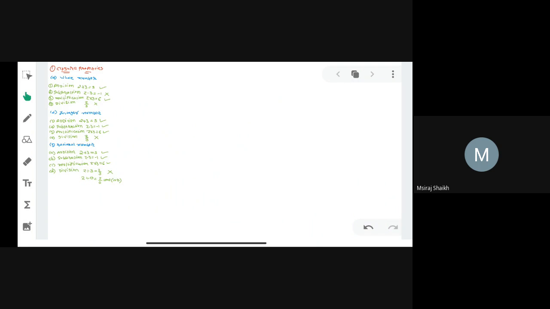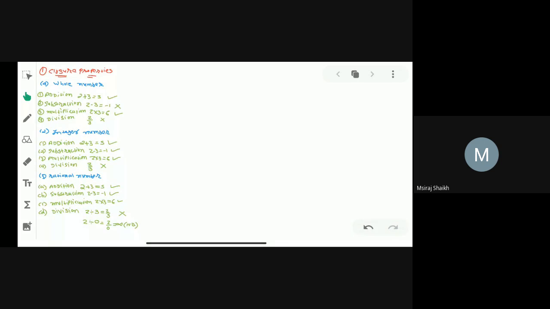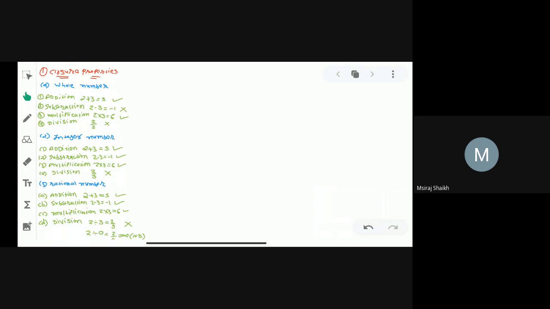Now write down only closure properties. After completing this closure property, we will start commutativity properties. Write down fast.